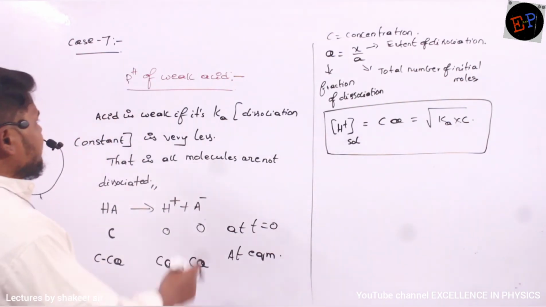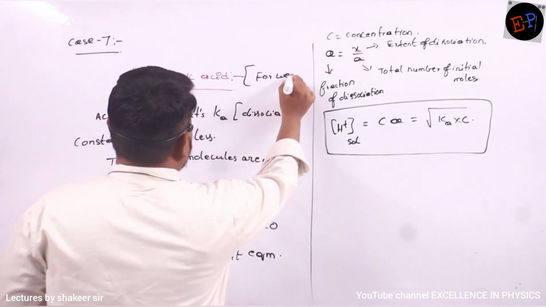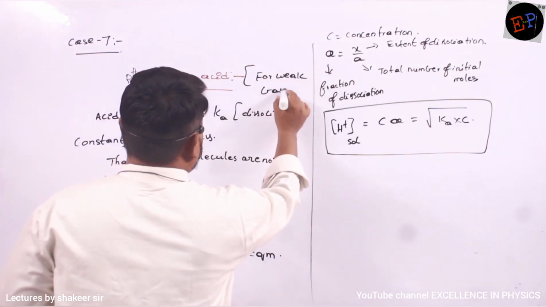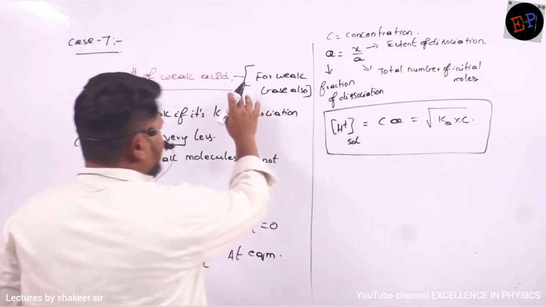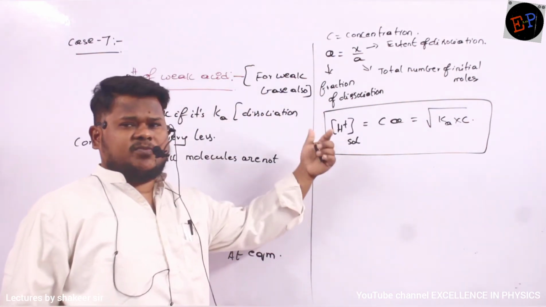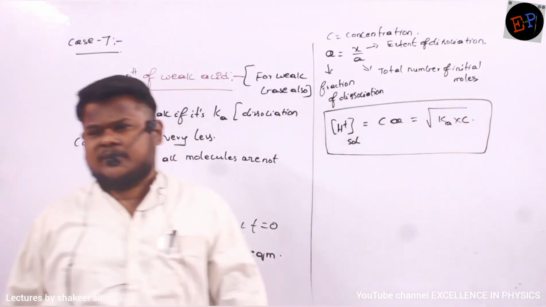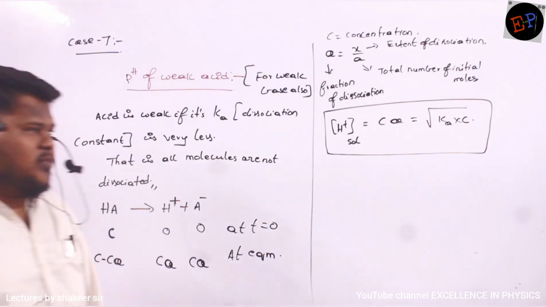So you better do one thing. You can write in brackets for weak base also. So if I want to calculate for weak base, then instead of H plus what I have to write? OH minus. OH minus concentration is equal to again C into alpha, square root of Ka multiplied by C. Same calculation. Are you able to understand?